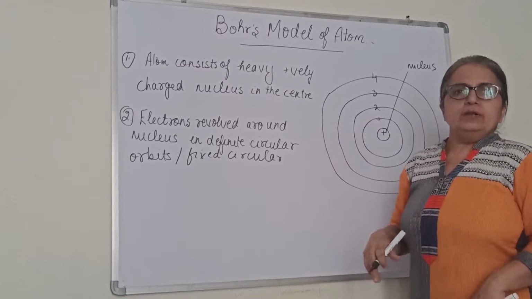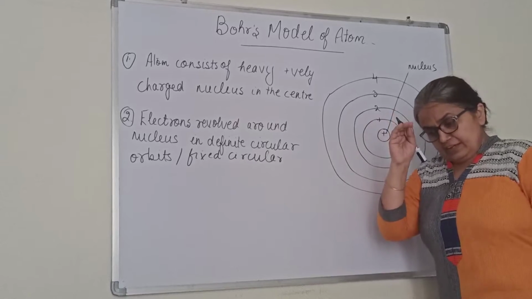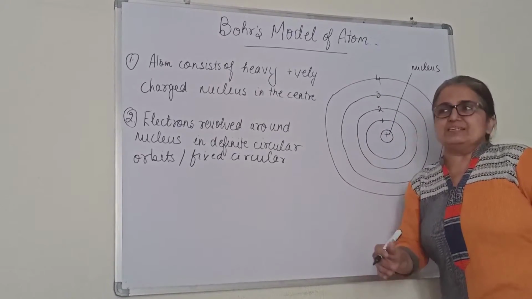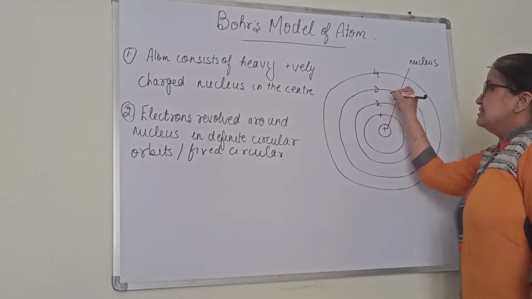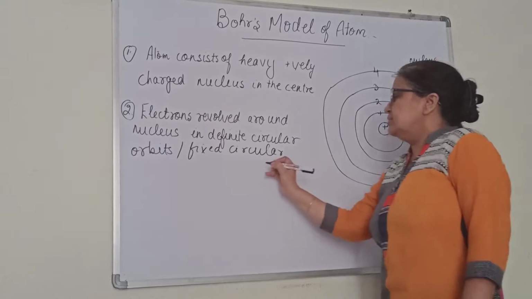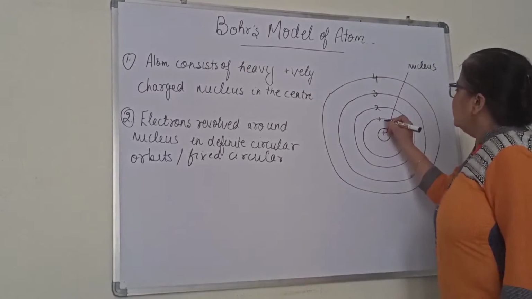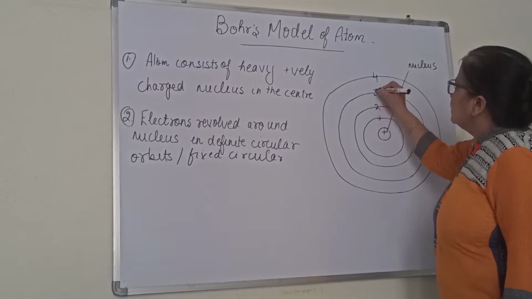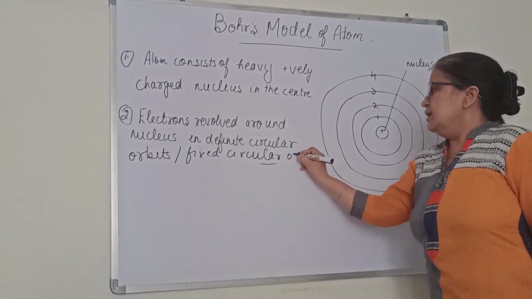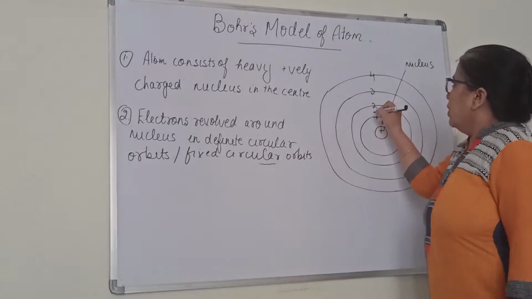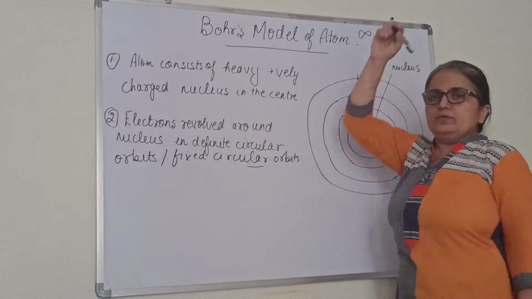But according to Bohr, the electron cannot be present anywhere. It has been assigned some place. He said that there are some levels. These are the energy levels. He called this an energy level. Actually, there is one more postulate in that which I will discuss. These are the energy levels, the circular orbits, which he named 1, 2, 3, 4, 5, 6, 7, up to infinity.